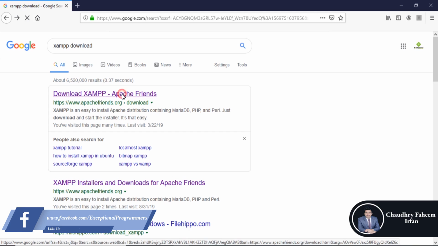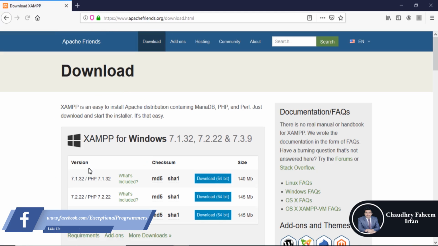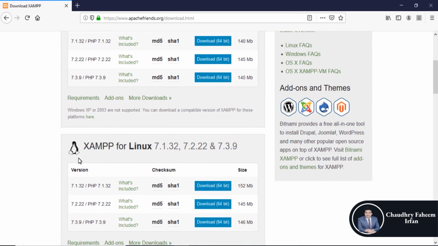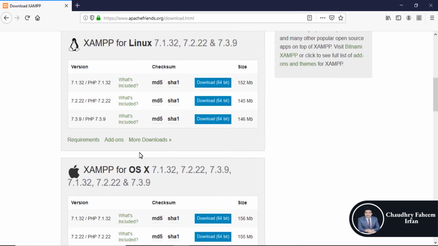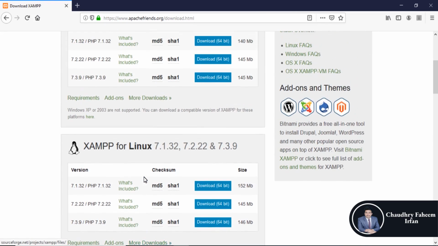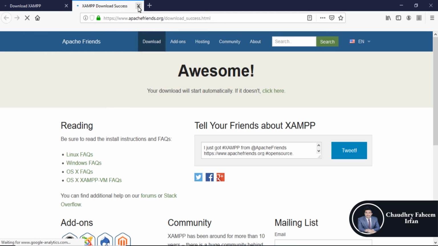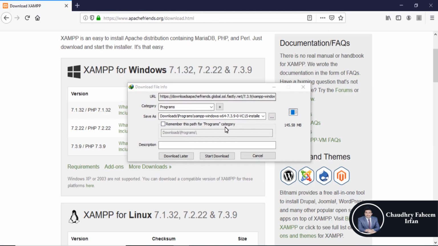apachefriends.org, and download according to your operating system. XAMPP for Windows, XAMPP for Linux and XAMPP for OS X. So you can download according to your operating system. Click here to download.